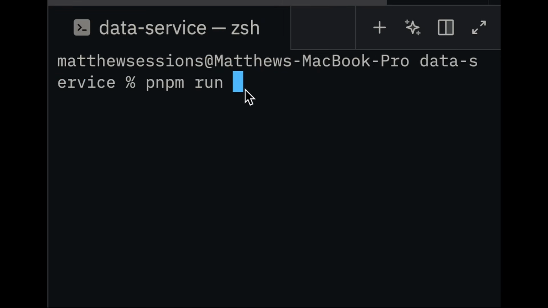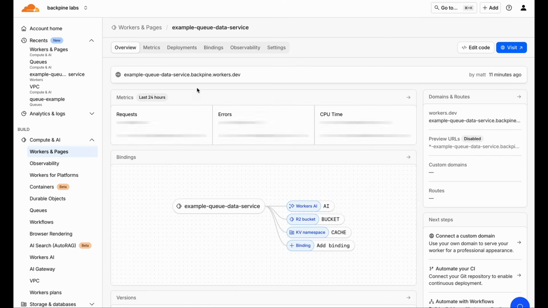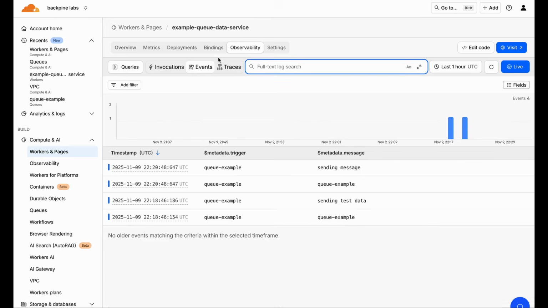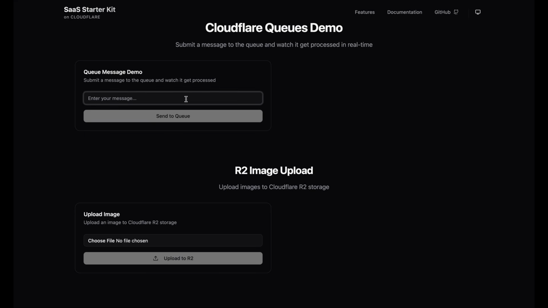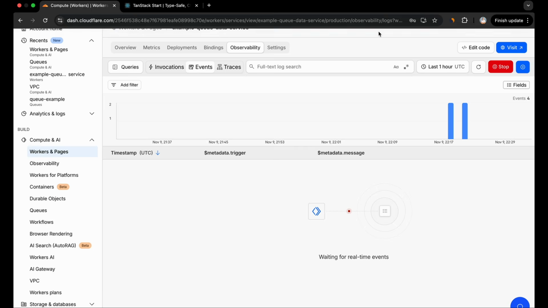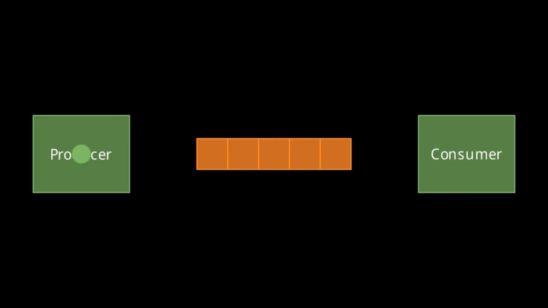Let's go ahead and deploy the data service. After the service is deployed, go find the deployed data service under the Workers tab. Let's head over to the section where we can view the logs and turn on live mode so we can see the logs in real time. Now in a separate tab, let's head over to our deployed Tanstack Start application and submit a message. After a few seconds, you should see the event sent from your user application logged out in the data service. So at this point in the video, we've successfully created a producer and a consumer.